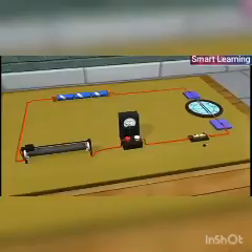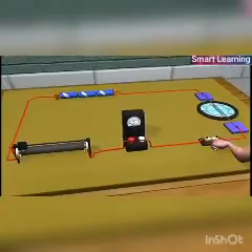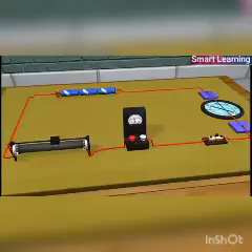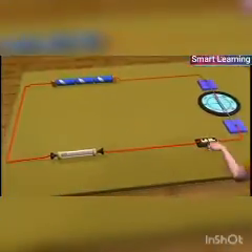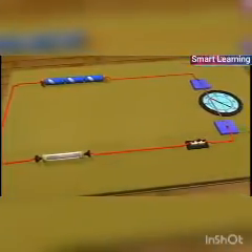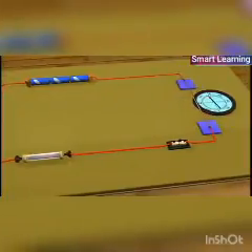Now increase the current in the copper wire, and the deflection in the compass needle also increases. This indicates that the magnitude of the magnetic field produced at a given point increases as the current through the wire increases. But as we move the compass needle away from the conductor, the magnitude of the magnetic field decreases.